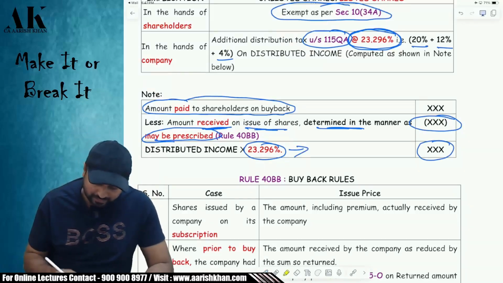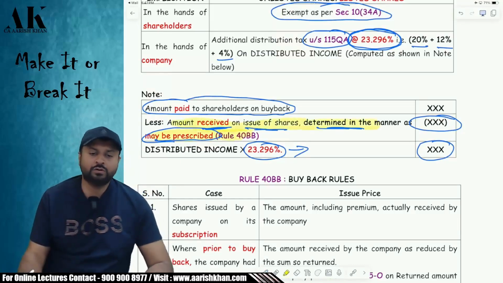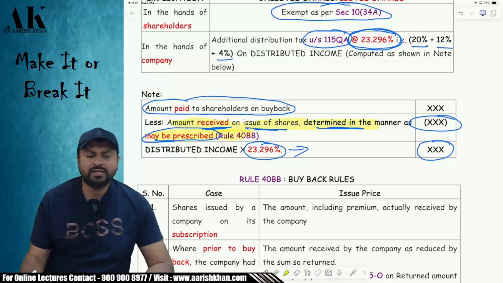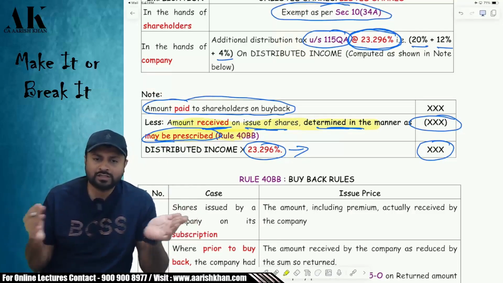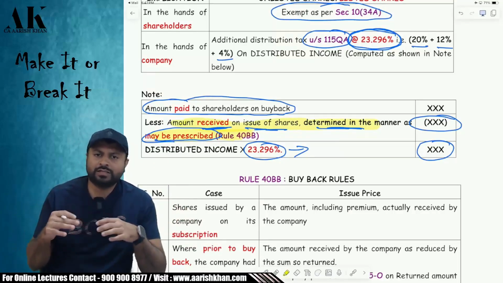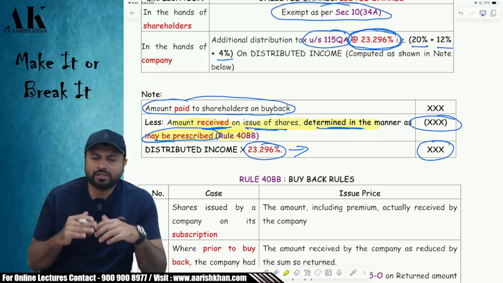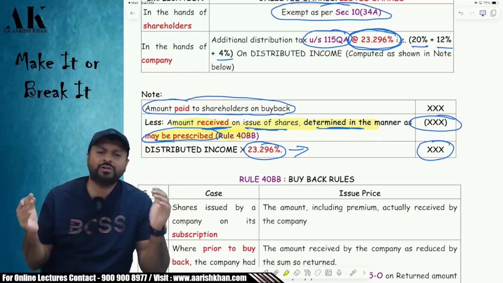Now listen carefully. This point is very, very important because this will be prescribed by Rule 40BB. What does it mean, sir? Now, there are various ways of acquiring the shares, right? You can acquire the shares through an IPO. You can acquire the shares through a stock market. You can acquire the shares through a bonus share. You can acquire the shares through amalgamation or demerger or succession. Yes or no? There are various ways.